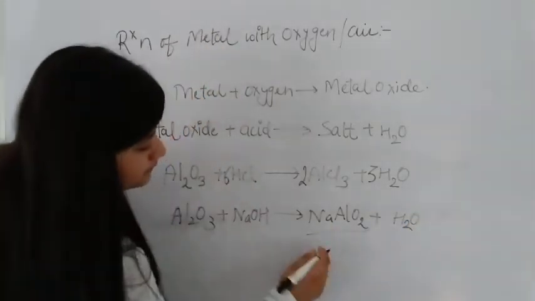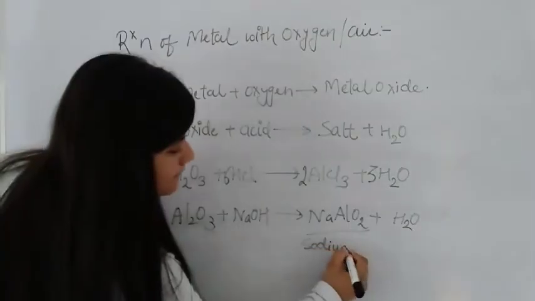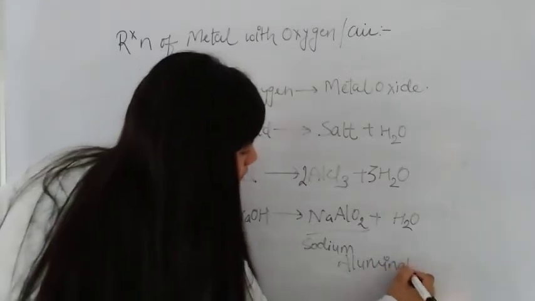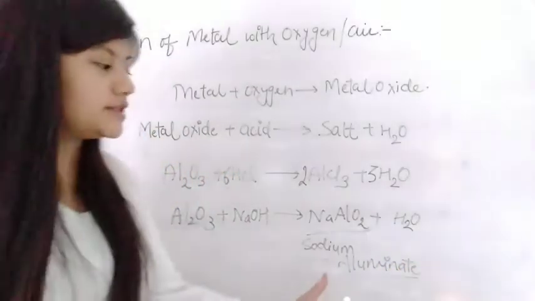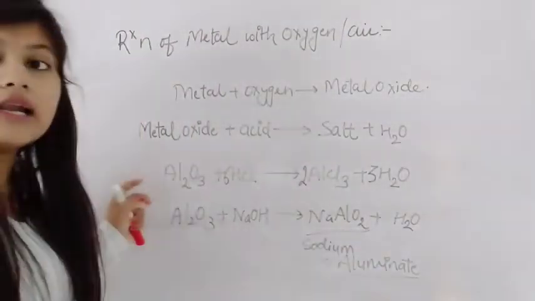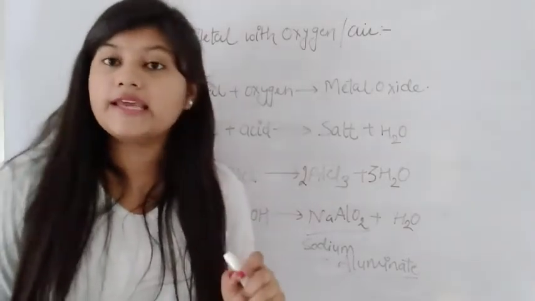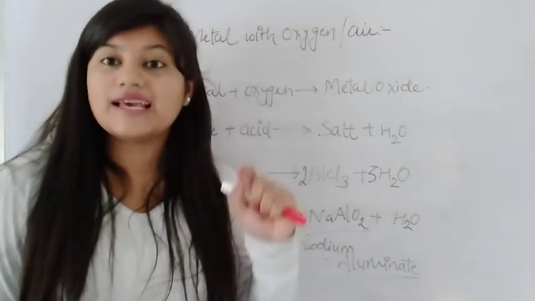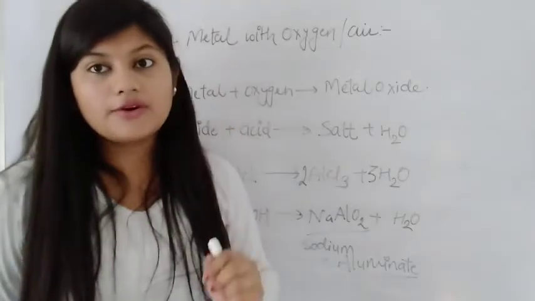This is sodium aluminate, which is a salt, plus release of water. So similarly, aluminium oxide and zinc oxide are also amphoteric in nature. They react with acid as well as base like sodium hydroxide.